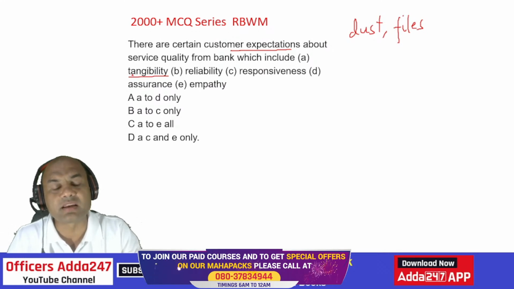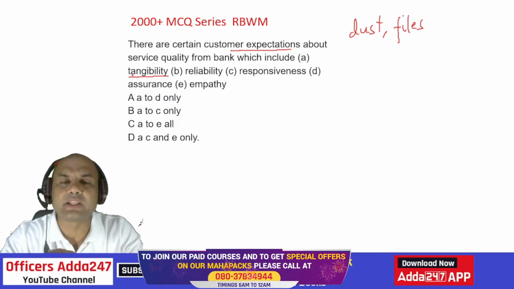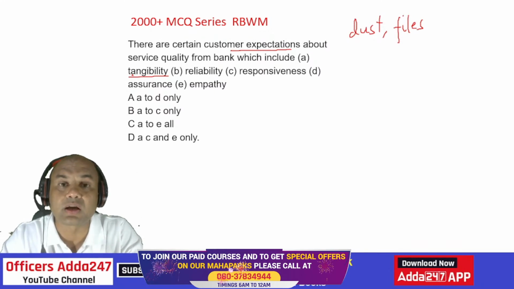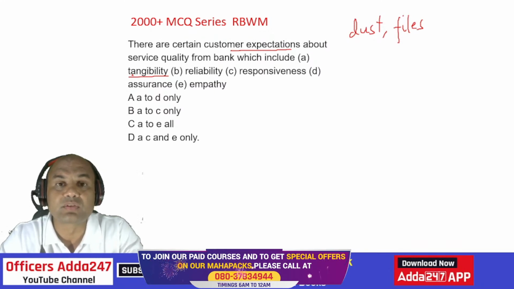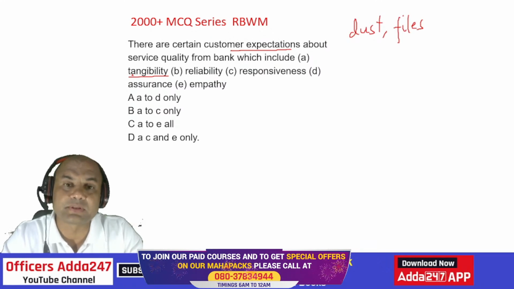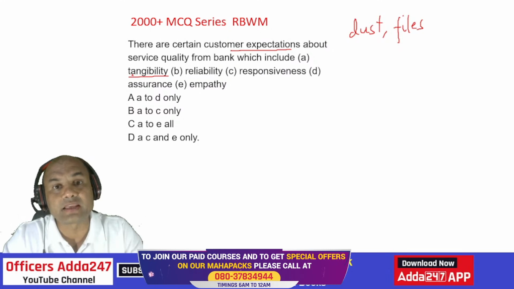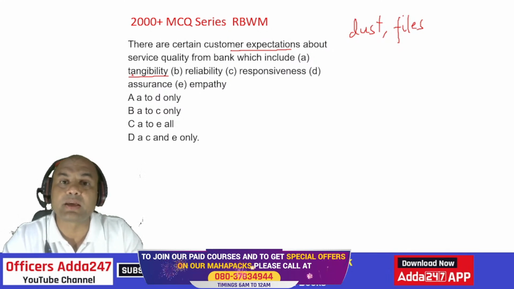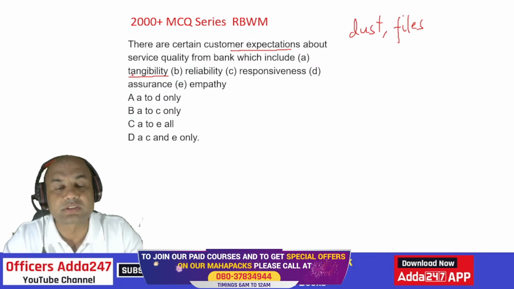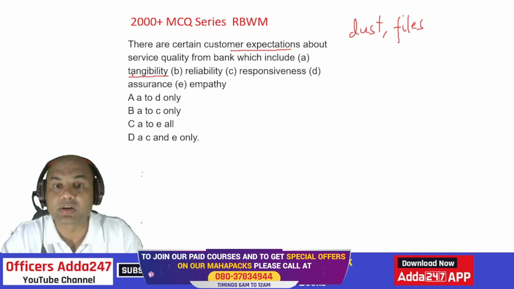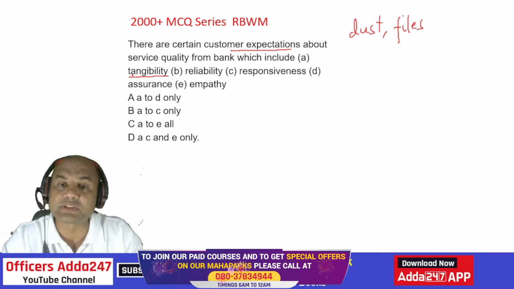Second is reliability. Reliability means whenever the customer gives you any job to do, account opening, let's say, that customer must feel that you are a reliable person, the bank is a reliable bank. Suppose that customer puts an FD in your bank and your bank collapses or defaults, then the reliability is in question, right? So reliability is an important factor. Responsiveness.